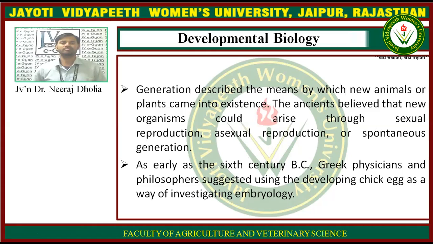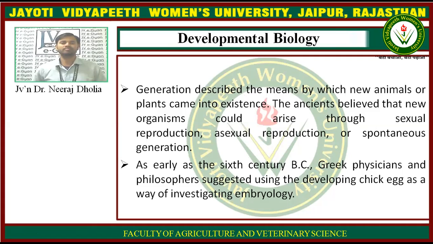We have studied sexual and asexual reproduction. There is also another theory, spontaneous generation, which means animals develop spontaneously without any origin, without any substance. They are generated spontaneously.